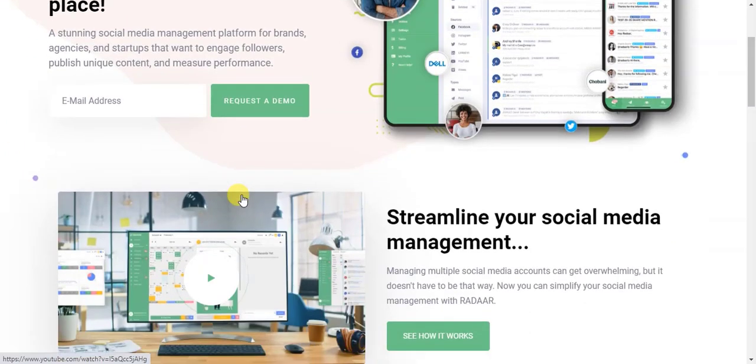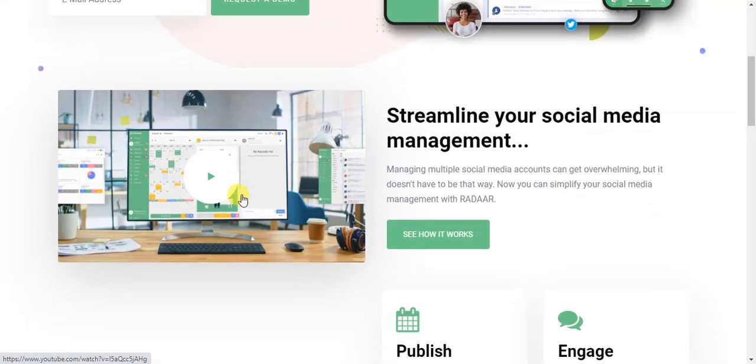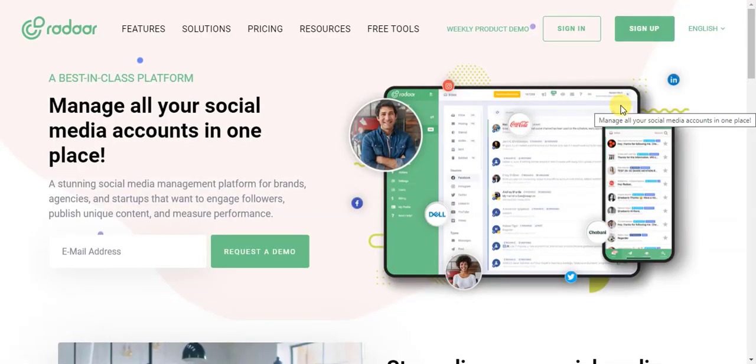Because suppose you have 5 clients and you have to post different content on different social media profiles, so you need to log in on so many profiles because you have so many clients. You have to use Instagram, YouTube, LinkedIn, but this will create so much pressure on you, and this will take a lot of time. So using this tool, Radar, a social media tool, you can manage all of the accounts in one single place.